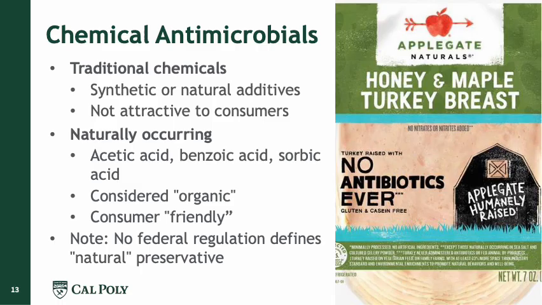Some of them are naturally occurring, like acetic acid, which is vinegar, benzoic and sorbic acid in some types of fruits. And the naturally occurring ones are considered organic and consumer friendly. And it's important to note that there's no federal regulation that defines what is a natural preservative, right?